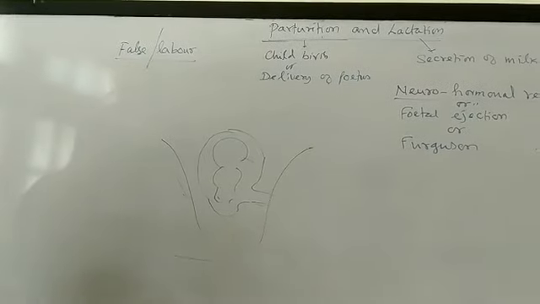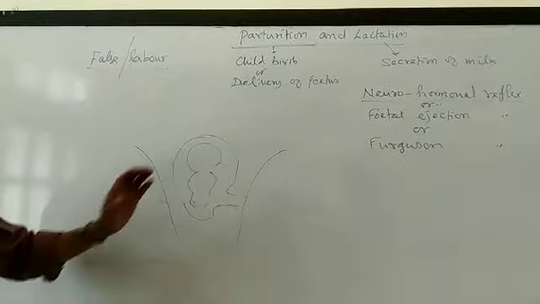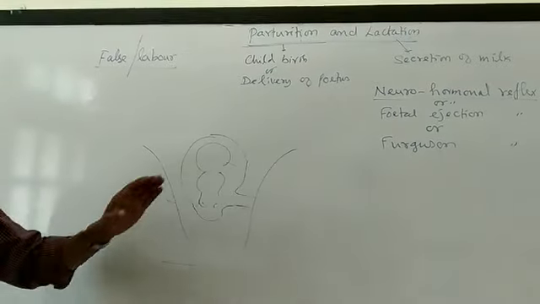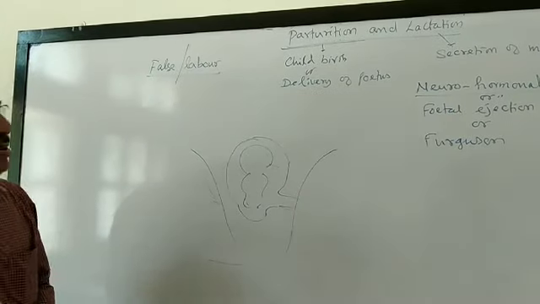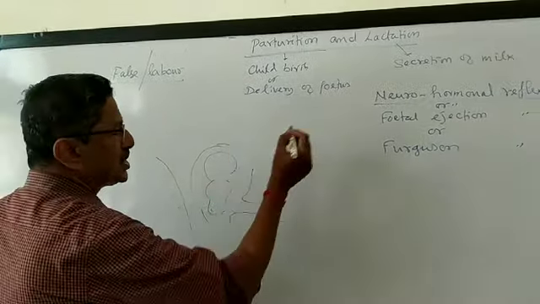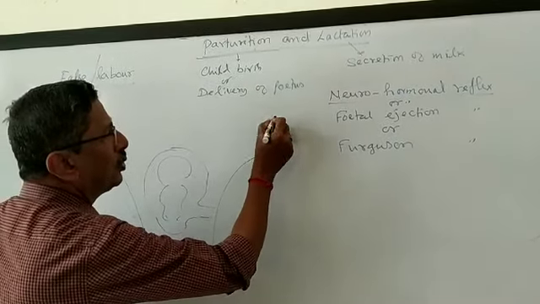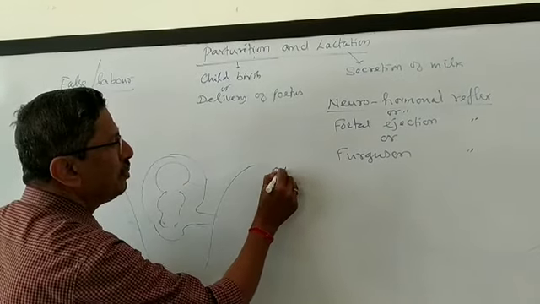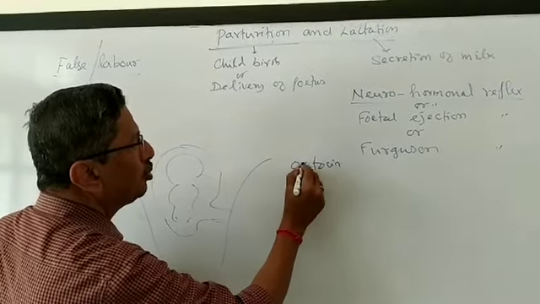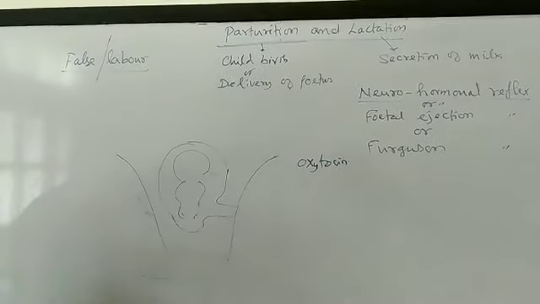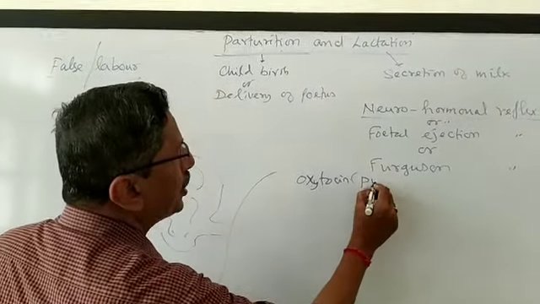Now we will see how this neurohormonal reflex works, because the brain is controlling everything. The brain understands that 280 days is over, the third trimester has ended. It is time for the fetus to be delivered. Then immediately, once the nervous system is well developed, one hormone comes out from the pituitary gland. It is called oxytocin, O-X-Y-T-O-C-I-N. Oxytocin is secreted by the pituitary gland.